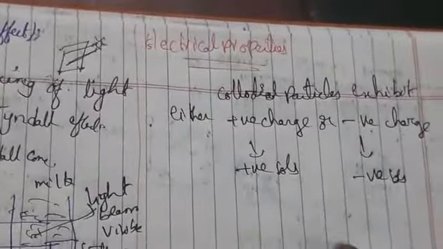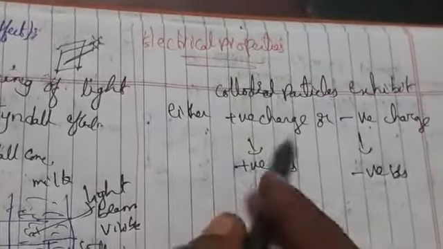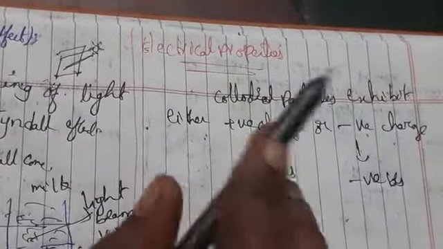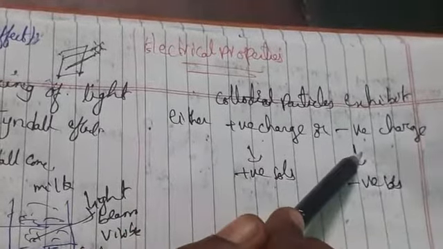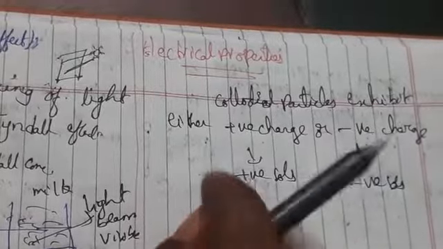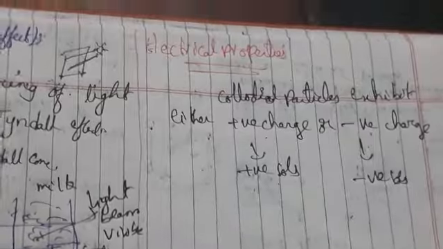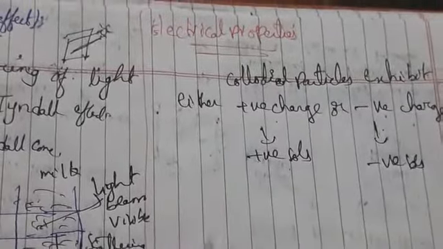If the dispersion phase is positive, the dispersion medium will be negative. If the dispersion phase is negative, the dispersion medium will be positive. So then the colloidal particle will become neutral.